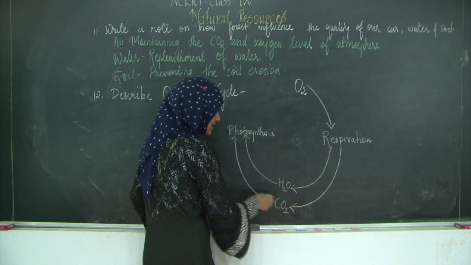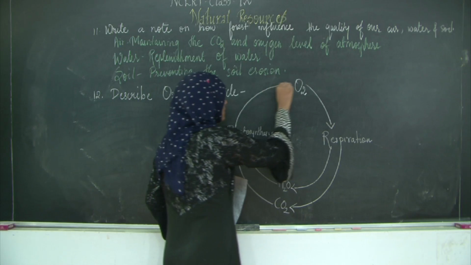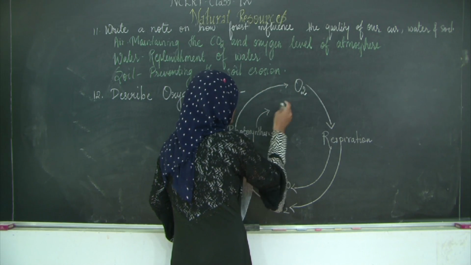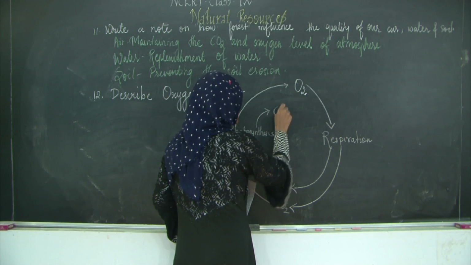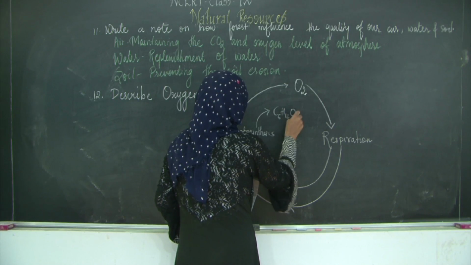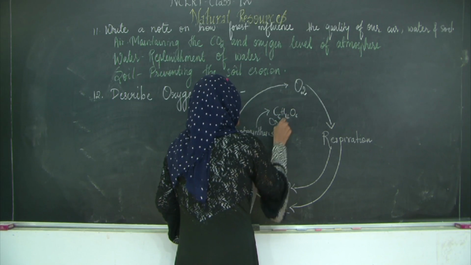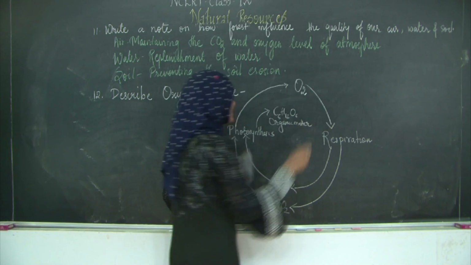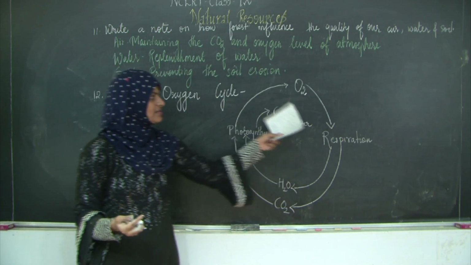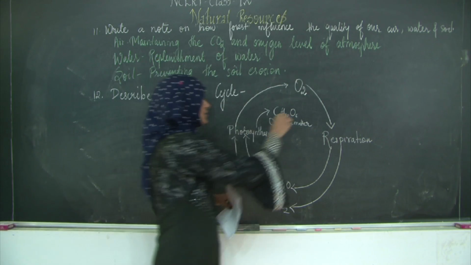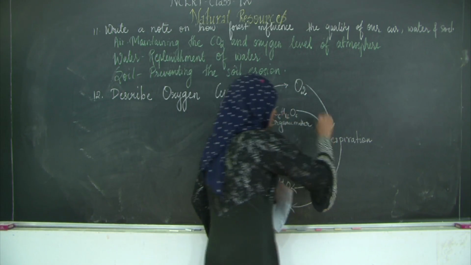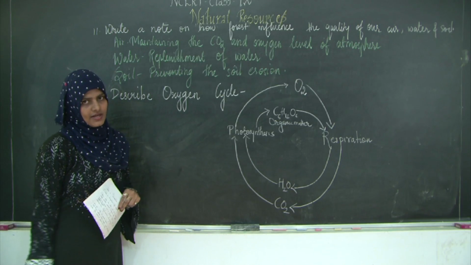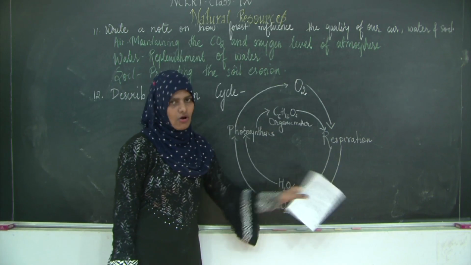So the carbon dioxide will get utilized to give out oxygen and food, that is your C6H12O6, or you can write organic matter. And why do we respire? We respire to break this food down and get the energy. So that food will again get utilized during respiration. So this is all about your oxygen cycle.